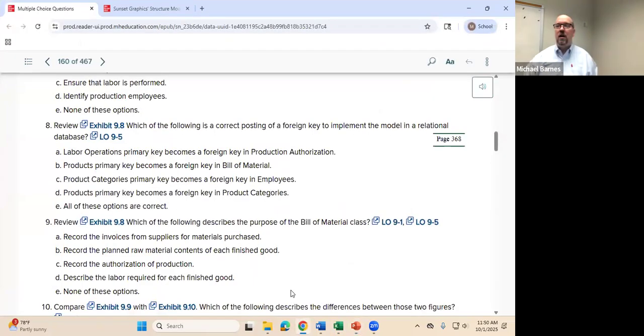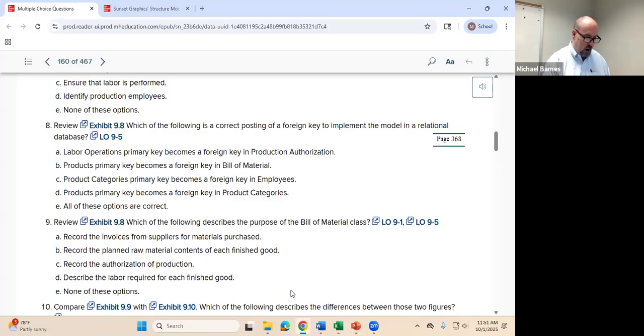Now, note that was a little bit of a confusing question, first of all, given the nature of the diagram itself, because we were dealing with conceptual structures. Also, the wording of the question was a little bit difficult, but I think it's important to reiterate that point. In order for a primary key to be represented as a foreign key in another database, it has to have a 0-to-1 or a 1-to-1 multiplicity with that database. If it doesn't have that relationship, then it cannot be listed as a foreign key.